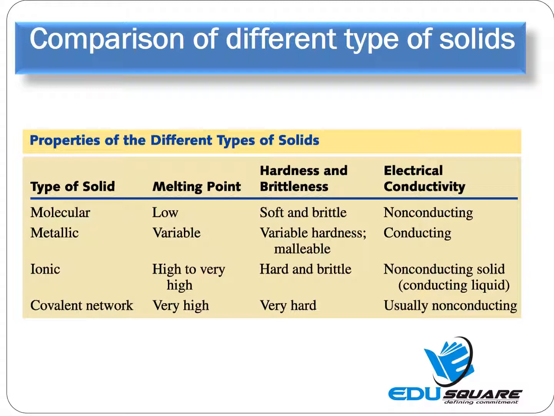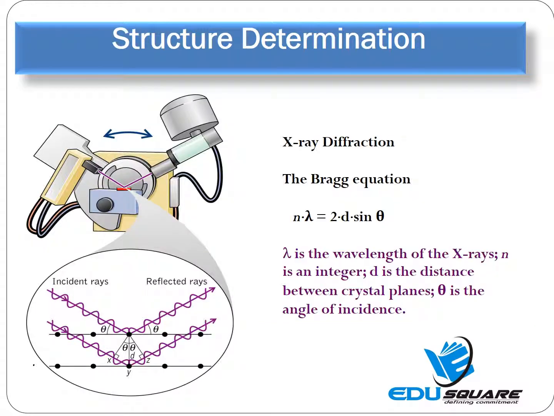Coming to the comparison of the different types of solids, that is molecular, metallic, ionic and covalent solids, this is a general difference between the properties of the different types of solids which we have discussed already. To determine the structure of a crystalline solid, we have to study the X-ray diffraction pattern of it, and we have to apply the Bragg equation, which is n lambda equals 2d sine theta, where lambda is the wavelength of the X-rays, n is an integer, d is the distance between crystal planes, and theta is the angle of incidence. We will study this Bragg equation later on in complete detail.